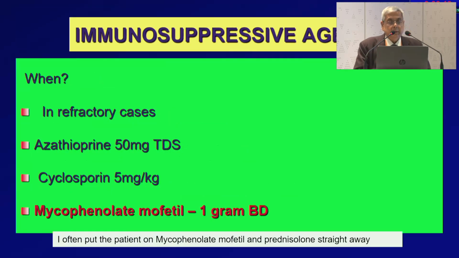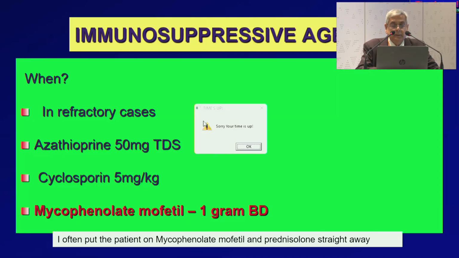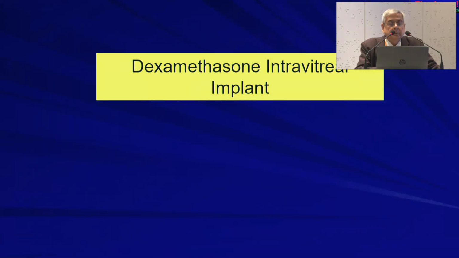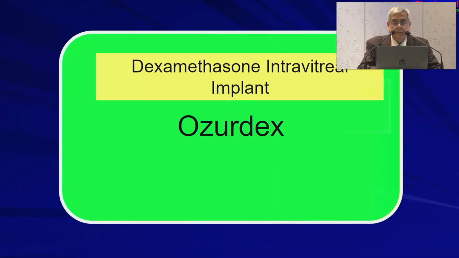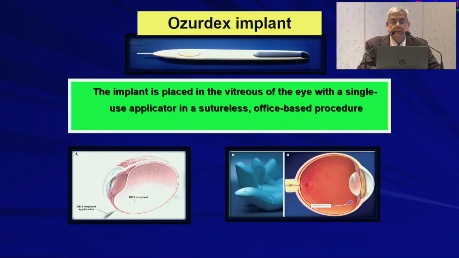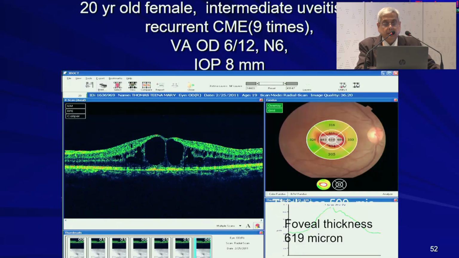So immunosuppressive agents are required when the disease is not responding to the steroid. I often start the patient on mycophenolate, methotrexate and prednisolone straight away, because these diseases are often chronic and they require long-term therapy. So dexamethasone intravitreal implant can be given. The implant is placed in the vitreous of the eye with a single-use applicator, sutureless. In the OPD or in the theater, it can be given.